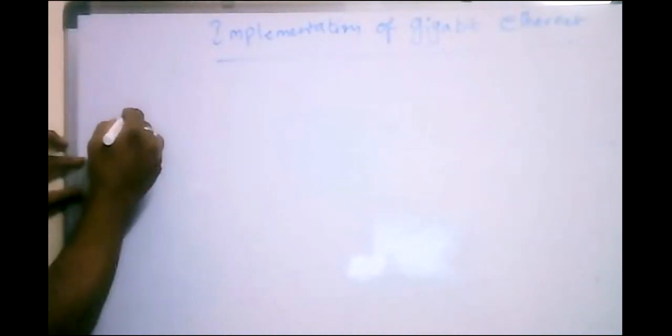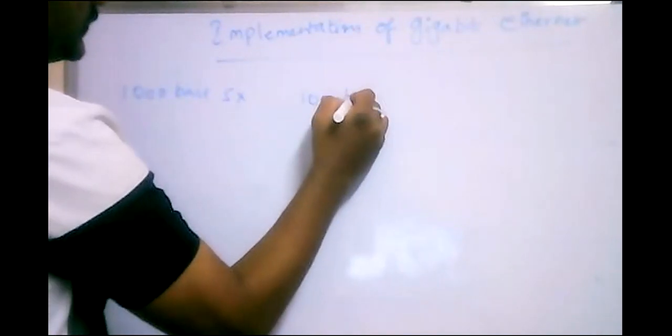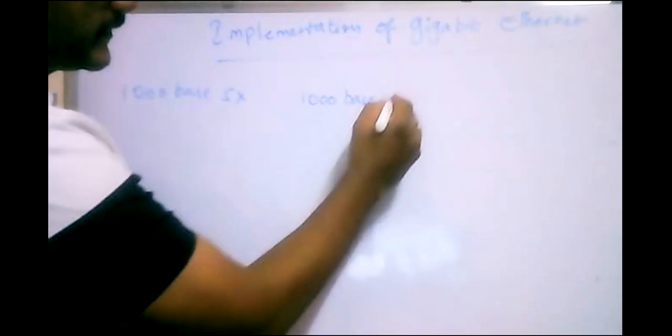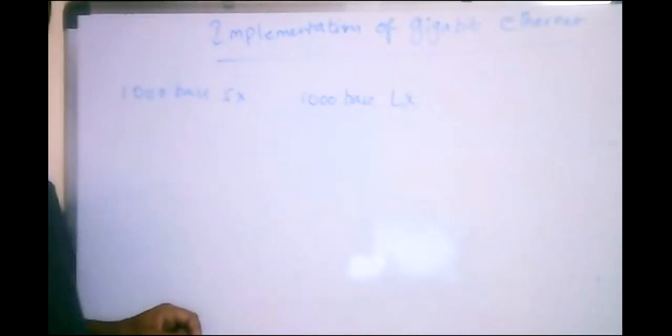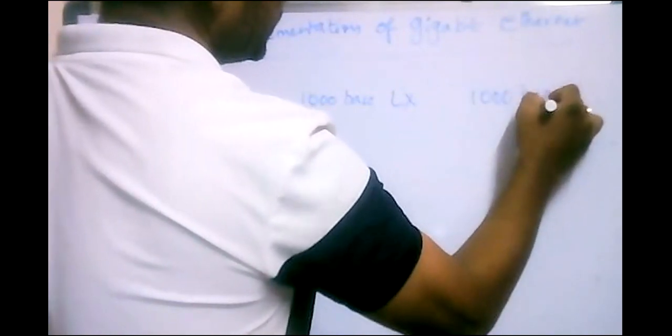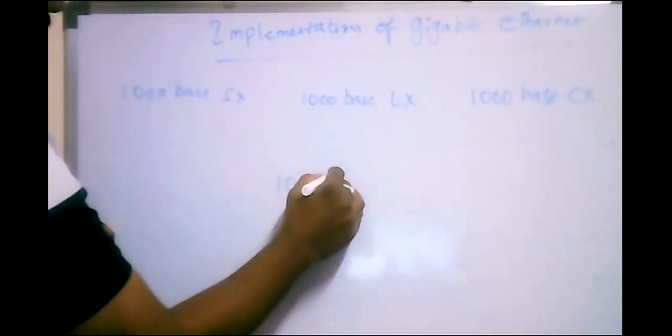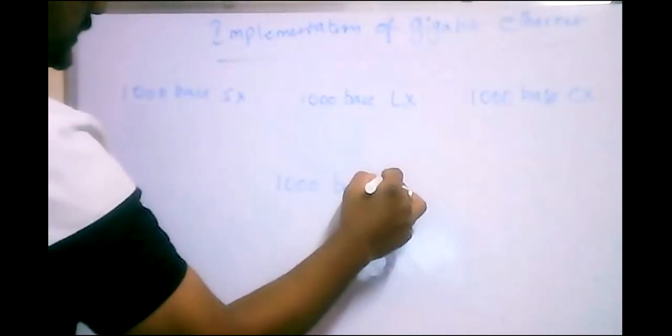First one is 1000 base SX, and next one is 1000 base LX, and the next one is 1000 base CX, and the fourth one is 1000 base T.